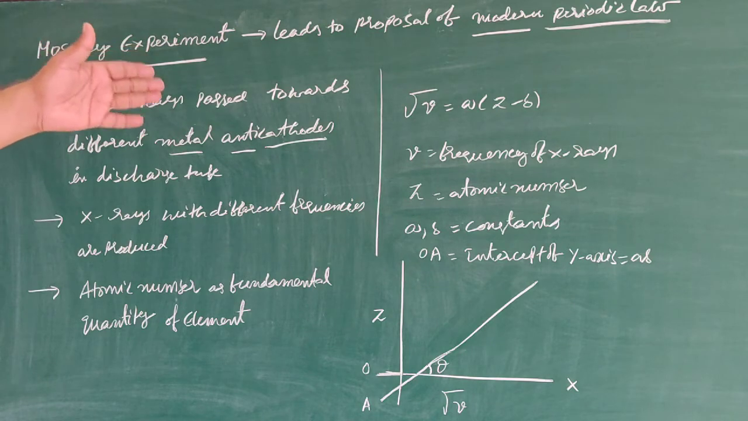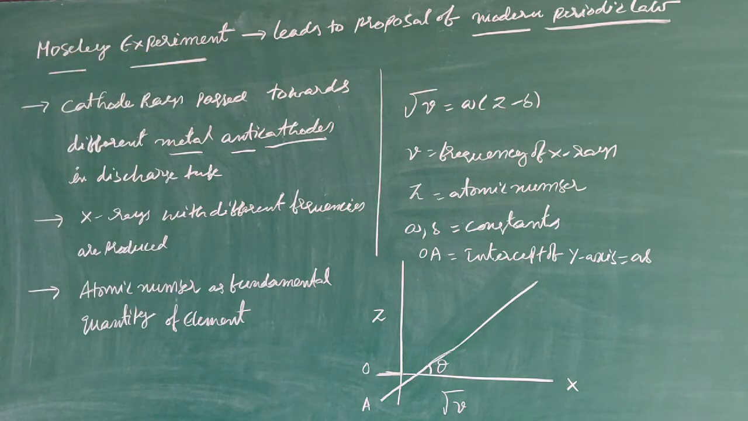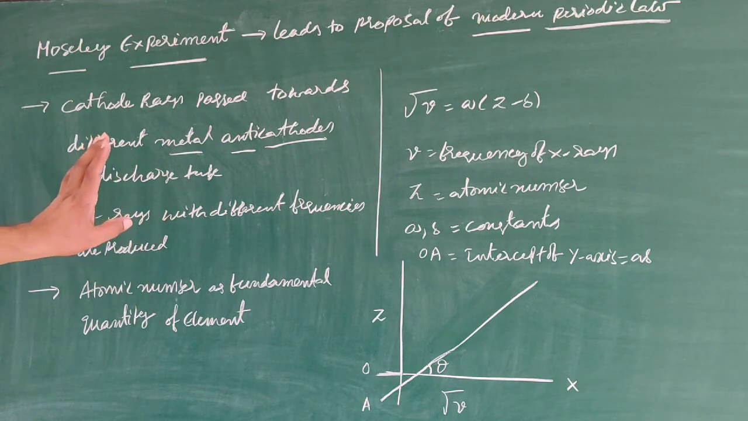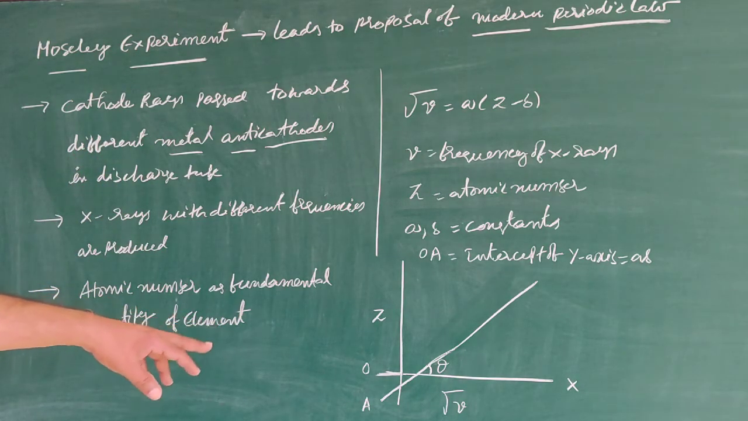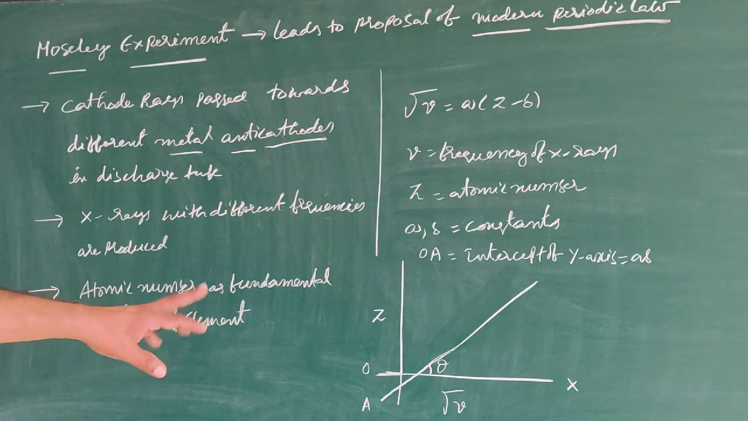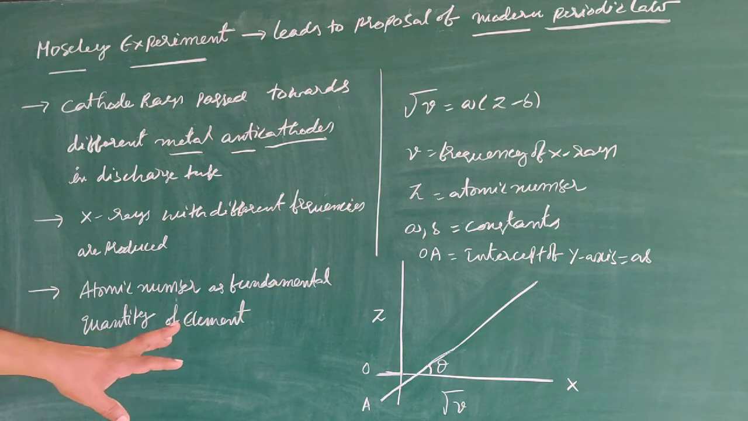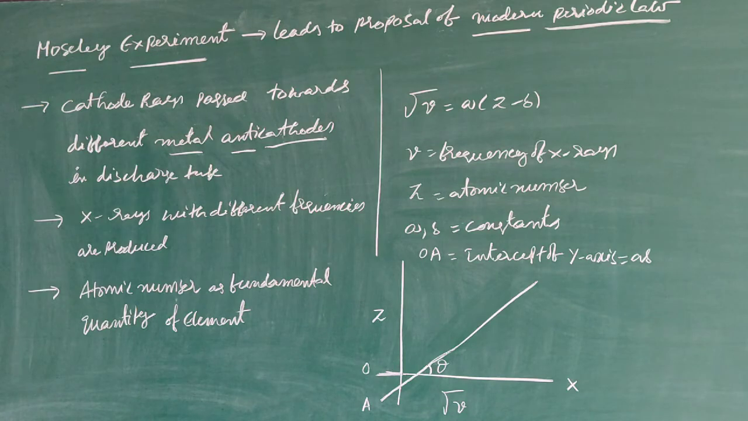Already we know nu is equal to a into Z minus b, where nu is the frequency of X-rays, Z is the atomic number, and a and b are constants. Here OA represents the intercept point, which is equal to ab. The importance of Moseley's experiment is that it leads to the proposal of the modern periodic law.